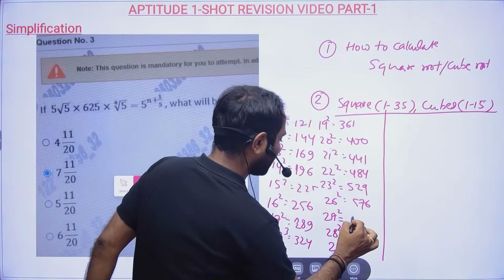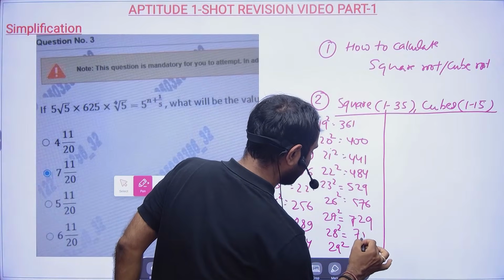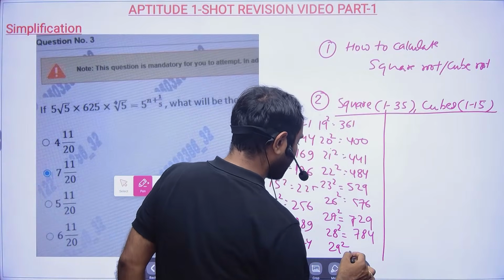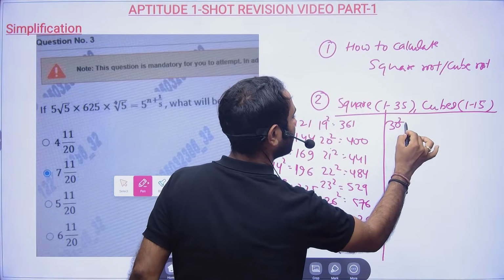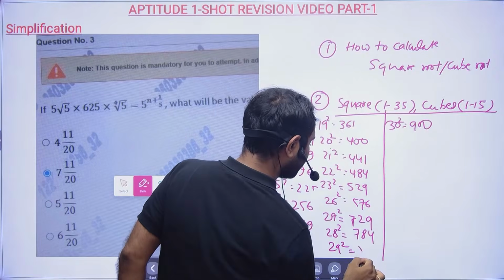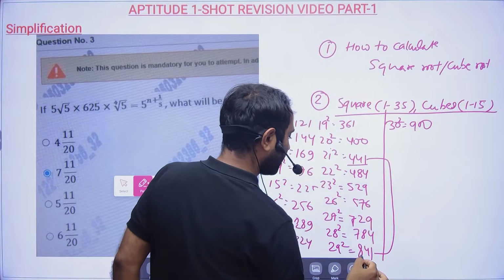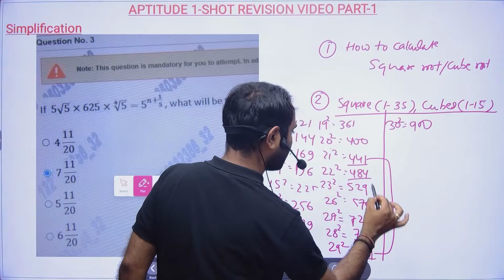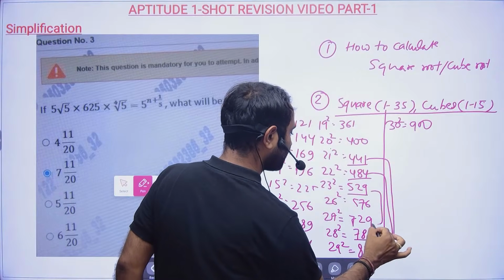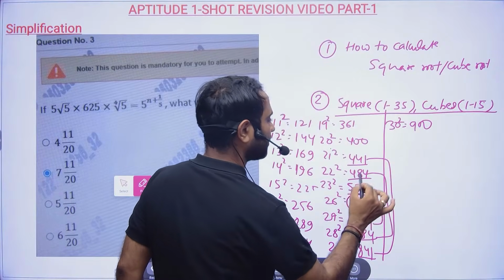Okay, so it will be 729. I think it is fine. Then 784, and 29 square will be what? 30 square will be 900. Then this will be 841, right? Because this is somewhat related. 441, 841, 529, 729, and then 576.